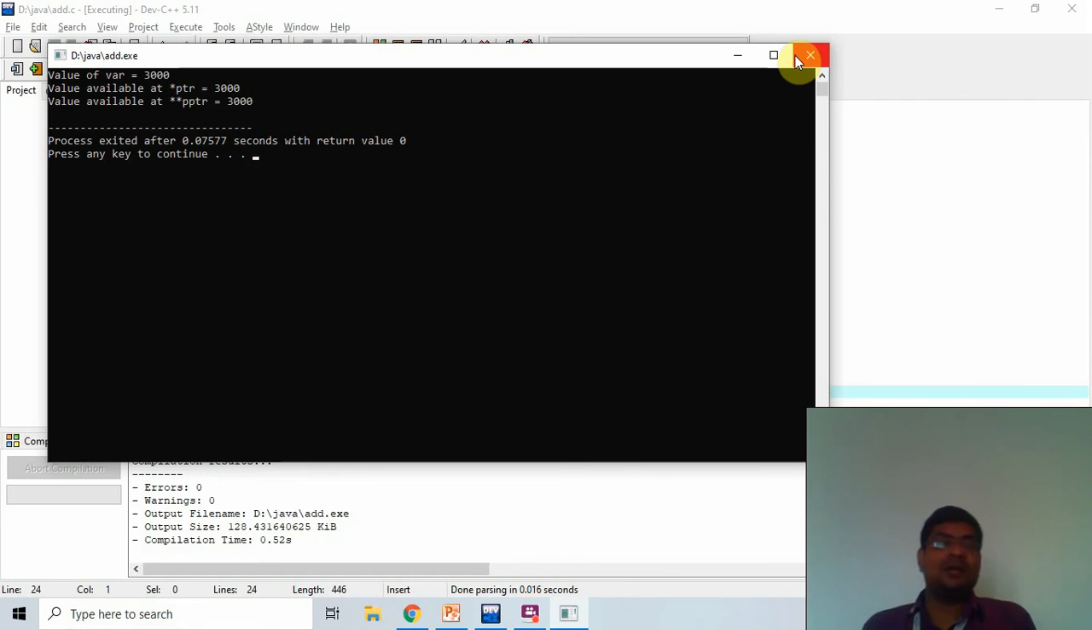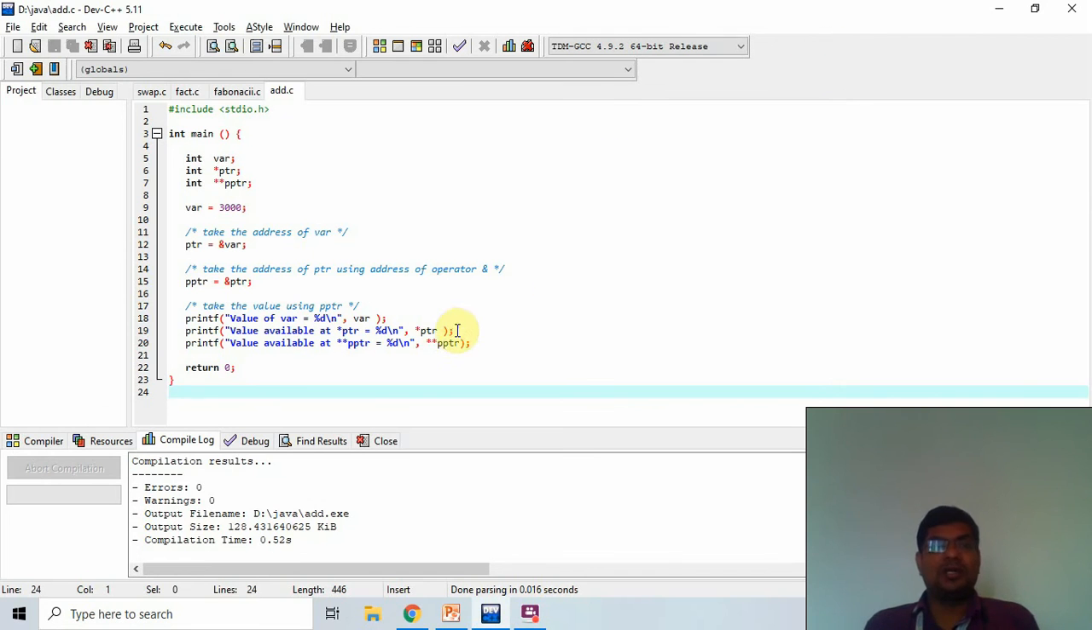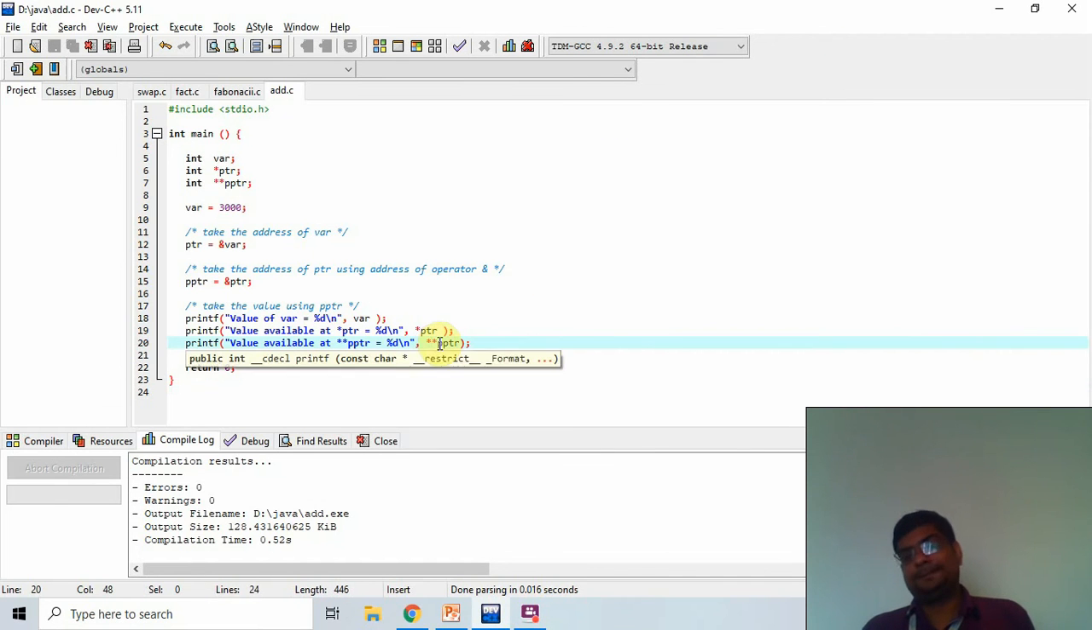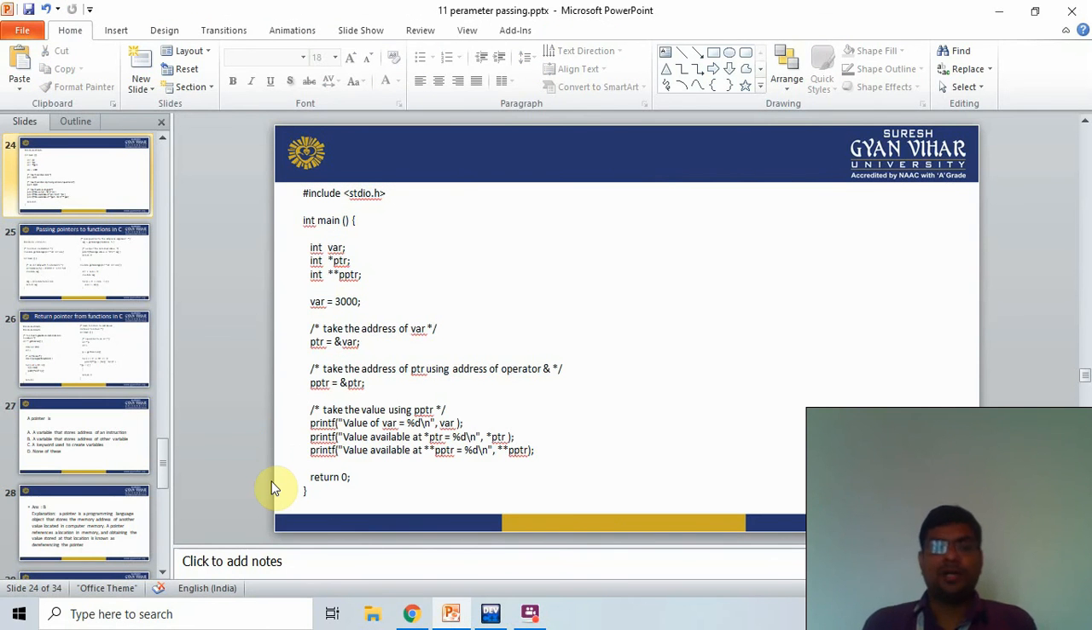Now if you print the address of the pointer to pointer, then you remove one asterisk, then it prints the address of that pointer. Now I move on to the next slide.